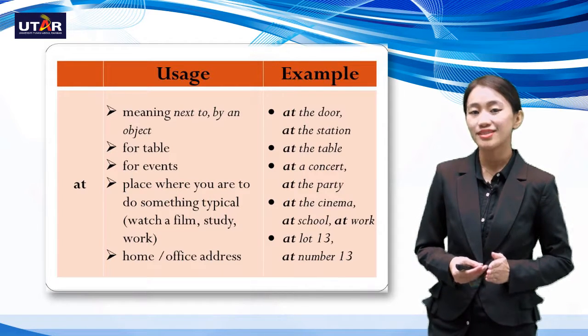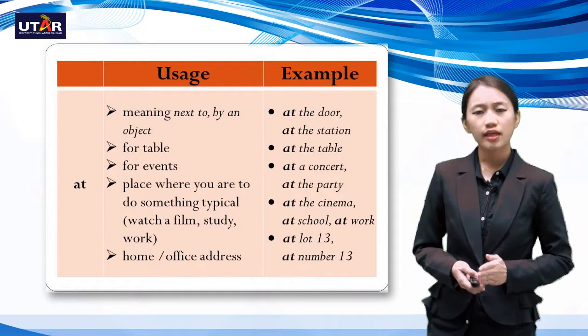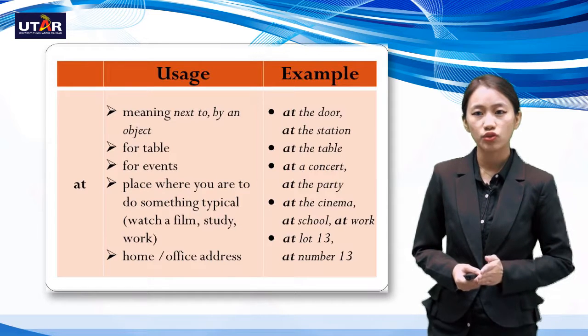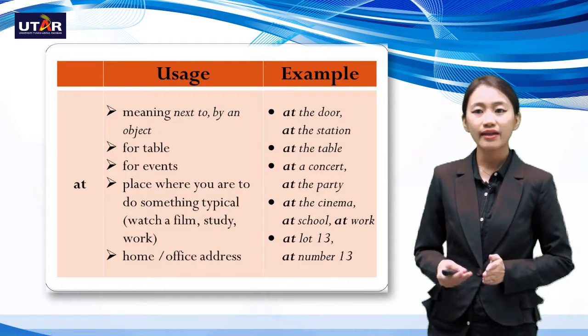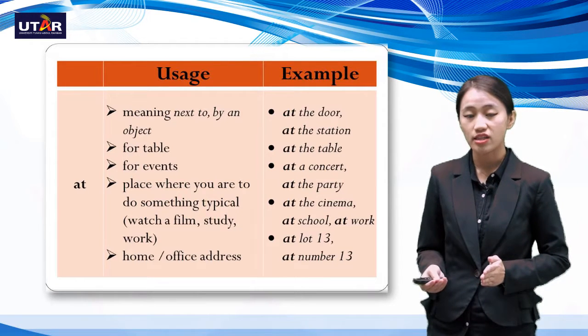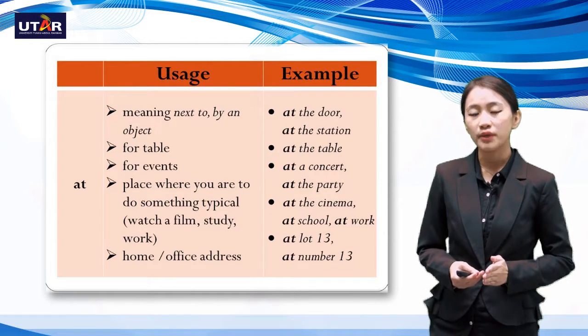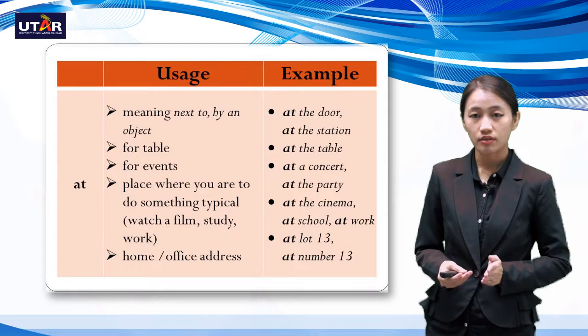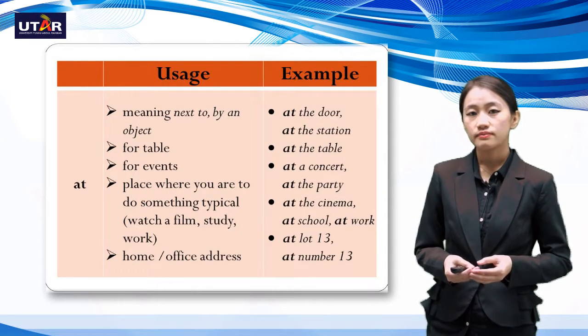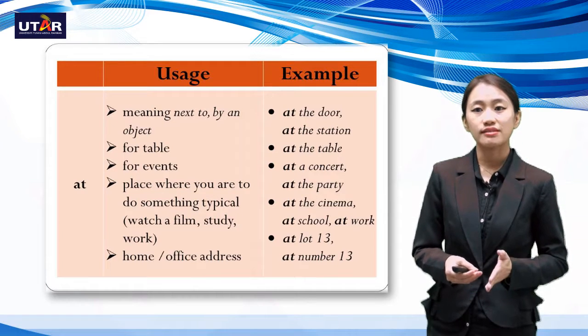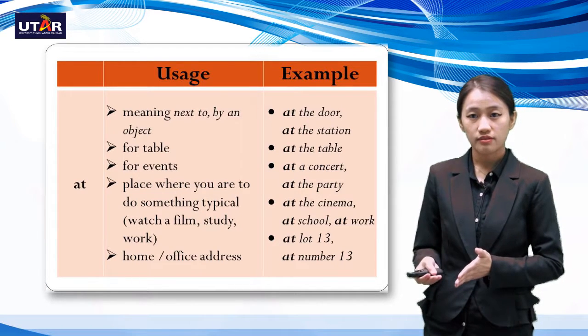So when we use at for position, it basically means next to or by an object. For example, at the door or at the station. It can also be for table, meaning that a certain object is located at the table.